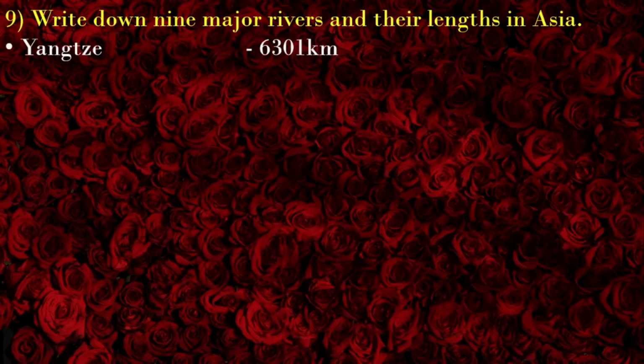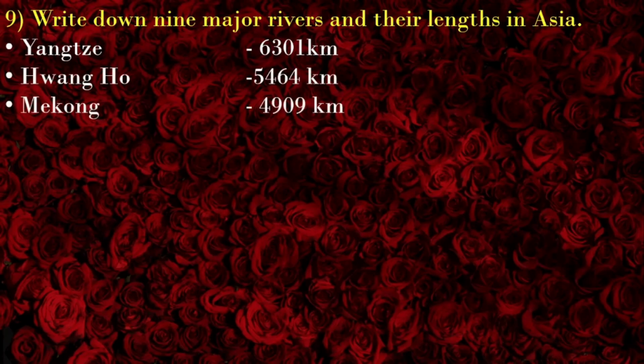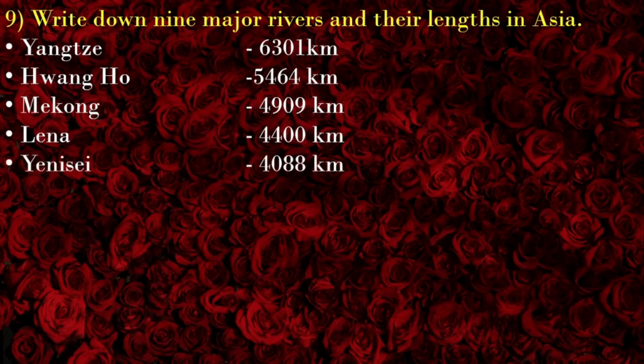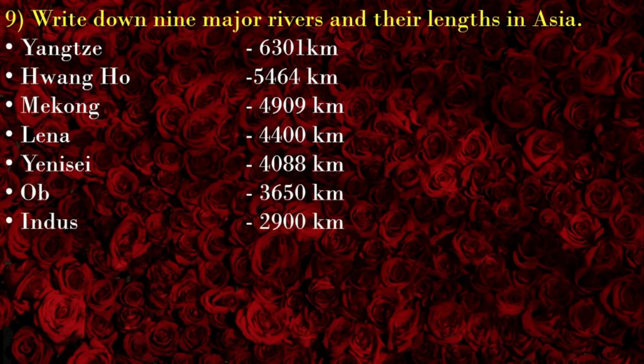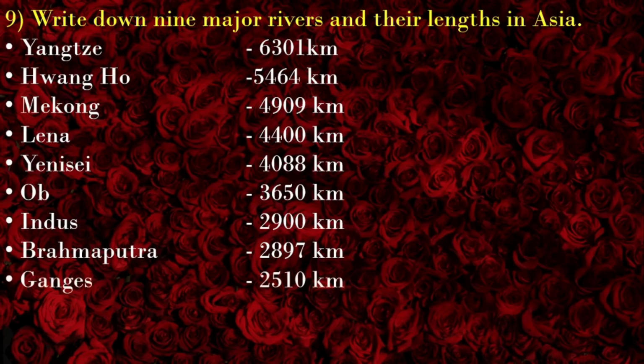Yangtze 6,301 kilometers. Huanghe 5,464 kilometers. Mekong 4,909 kilometers. Lena 4,400 kilometers. Yenisei 4,088 kilometers. Ob 3,650 kilometers. Indus 2,900 kilometers. Brahmaputra 2,897 kilometers. Ganges 2,510 kilometers.